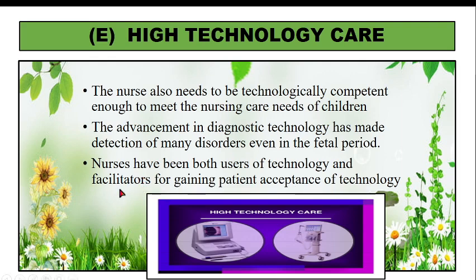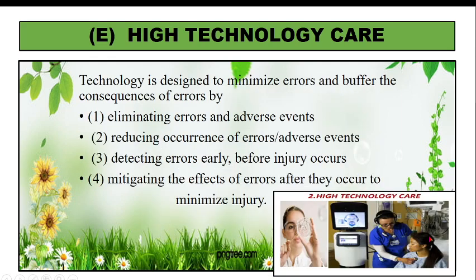And for example, pulse oximetry. Pulse oximetry was something which was only used in chest wards, but now almost in every home a pulse oximeter is there. So, nurses in these areas are teaching all those patients who are admitted how to use this pulse oximetry, so that they can check the oxygen saturation. Okay. Now, this technology is designed to minimize errors and buffer the consequences by eliminating errors and adverse events.